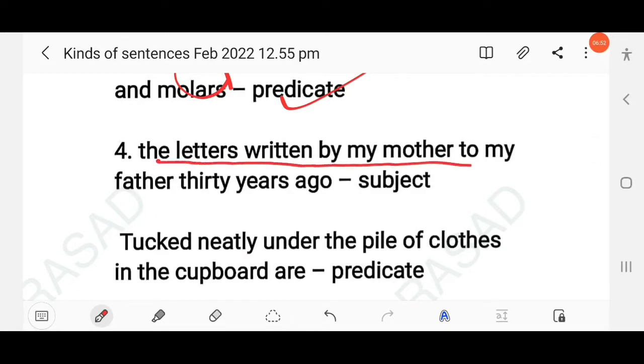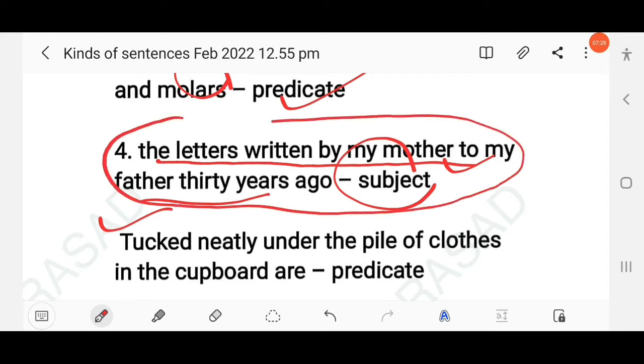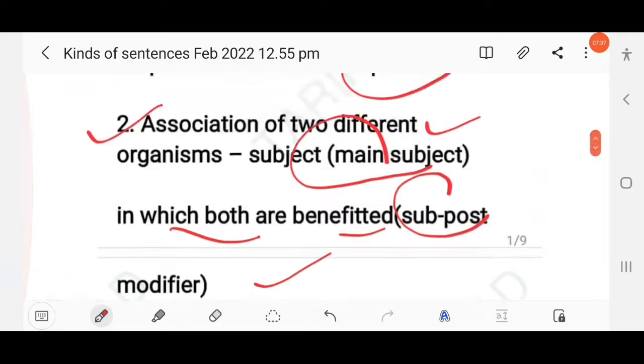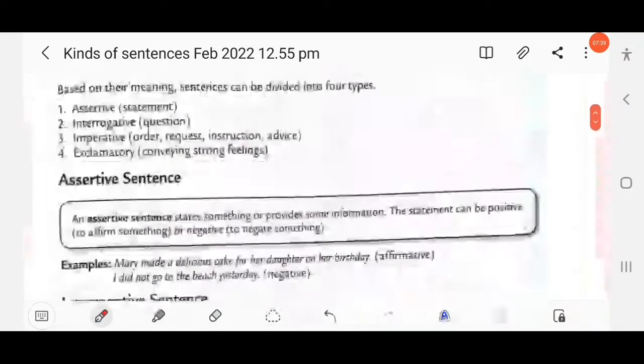This is the subject, and the predicate part always starts from the verb. So this is the predicate part. Clear? Then next question.